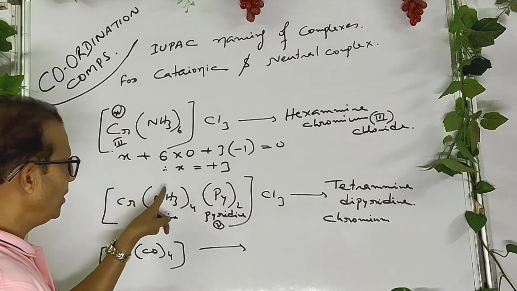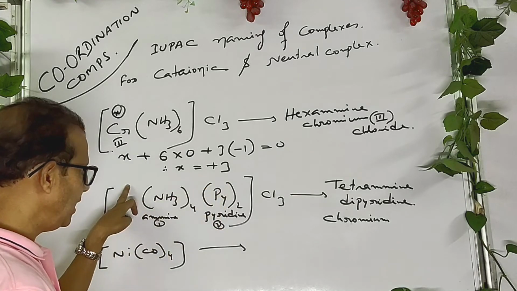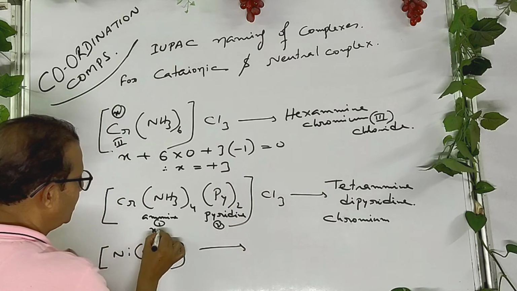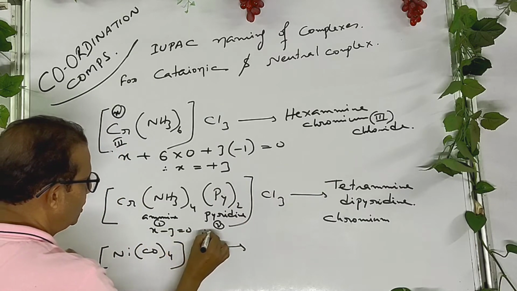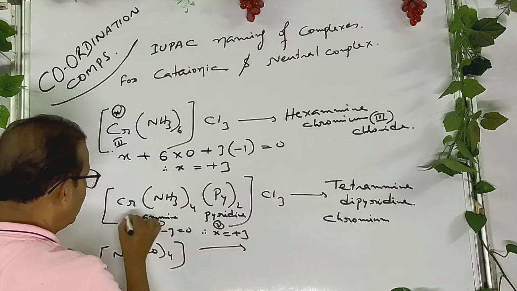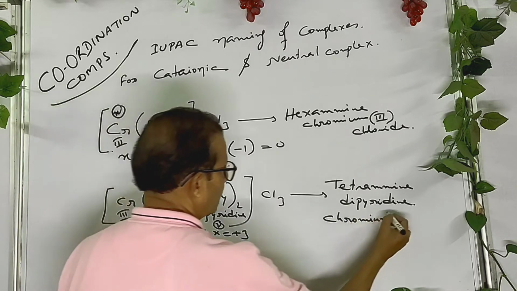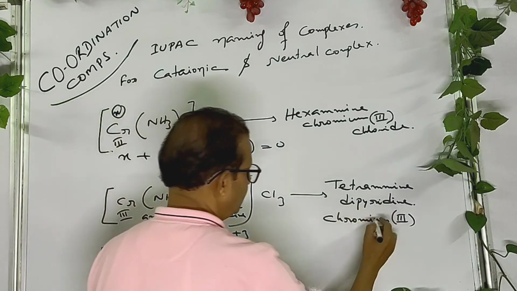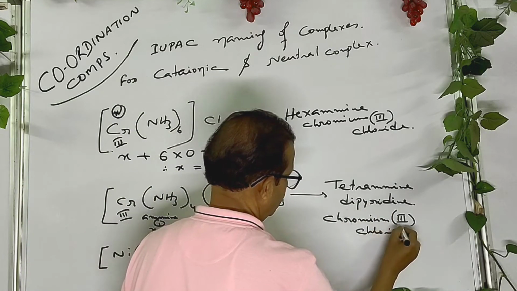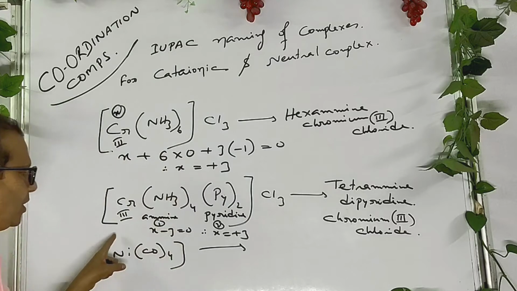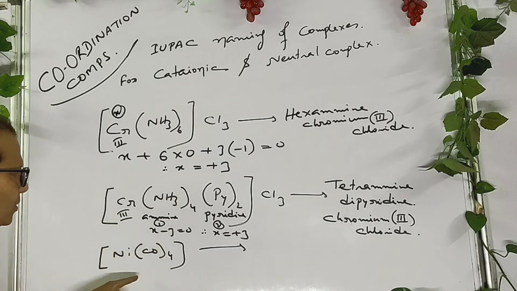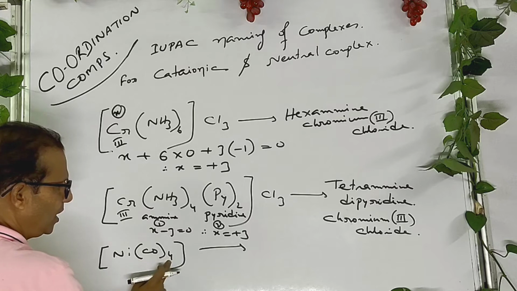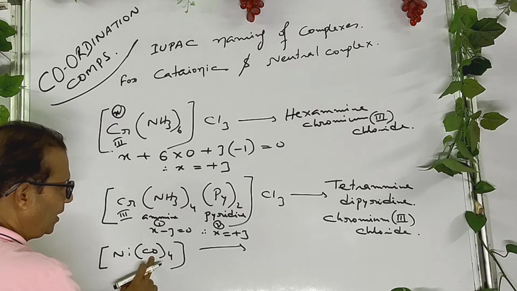oxidation state. How to determine? 0, 0, it's X, it's -3 equal to 0. So you can write directly X - 3 equal to 0, X equals to +3. So it has also oxidation state 3, and chloride. It's a neutral coordination compound. The rule, you know that. At first write the number of the ligand, then name of the ligand.